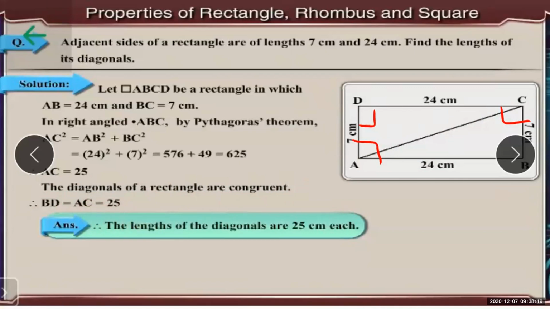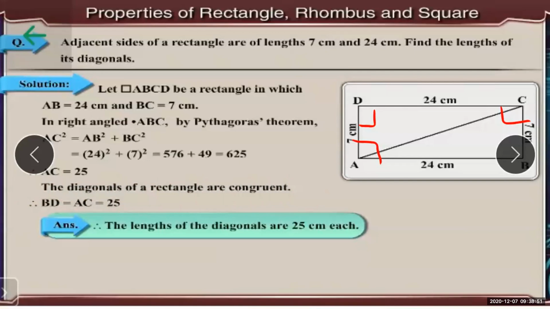But students, here you need to write the reason. Directly, you can't write BD is equal to AC is equal to 25. The teacher who is checking your paper will know the answer, but she will think that you must have copied. So you need to write the reason from where you got this answer. So BD is equal to AC is equal to 25.